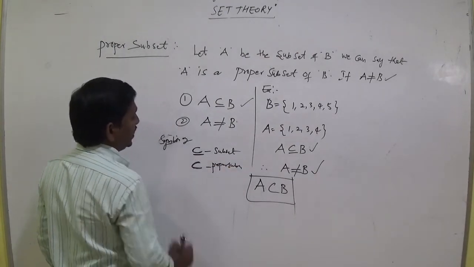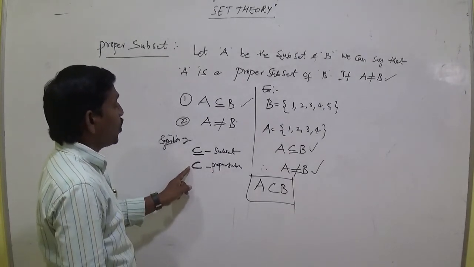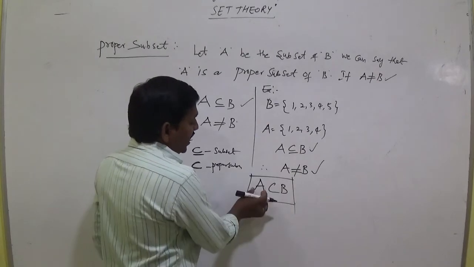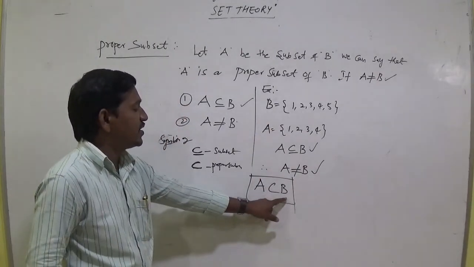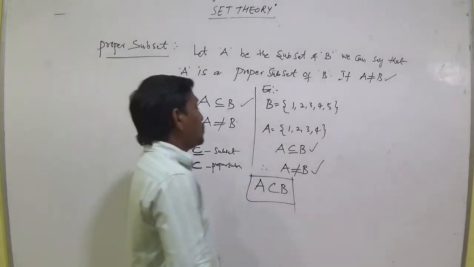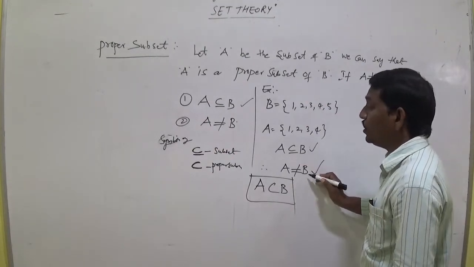This line is not there here. This is the subset symbol, this is the proper subset. So A is a proper subset of B. Why? Because the two conditions are satisfied: A subset B and A not equal to B.